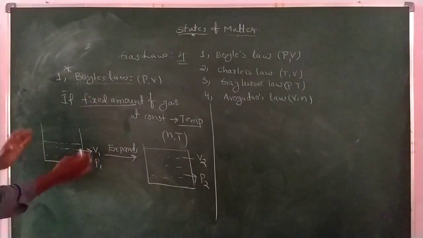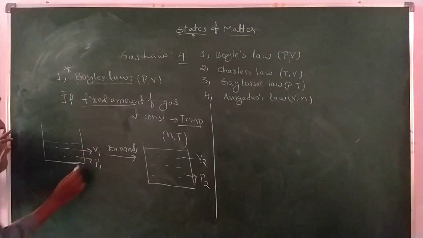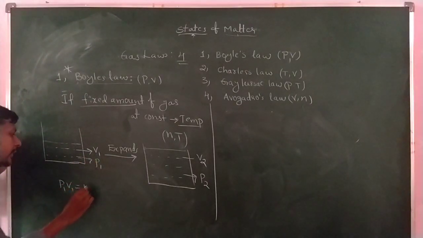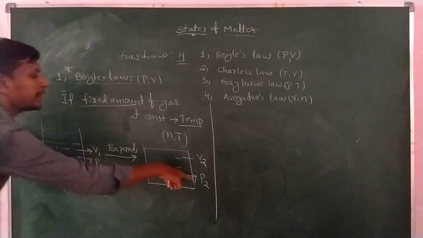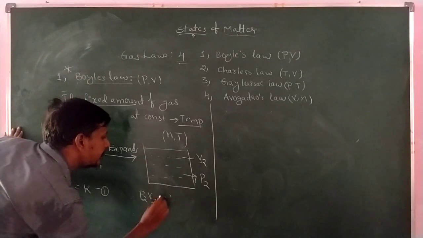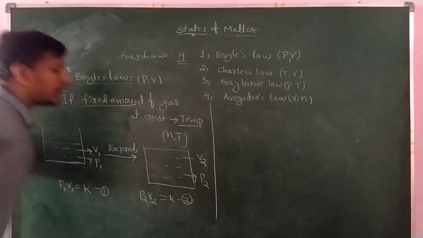Here Boyle's law is applicable. According to Boyle's law, P1 V1 is equal to constant, this is equation number 1, and P2 V2 is equal to constant, this is equation number 2.